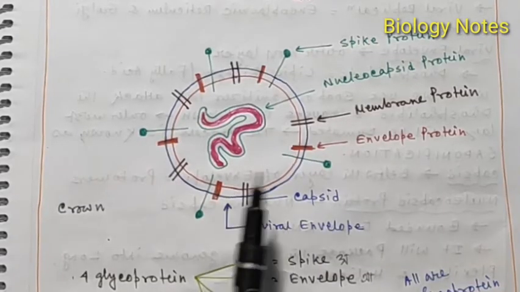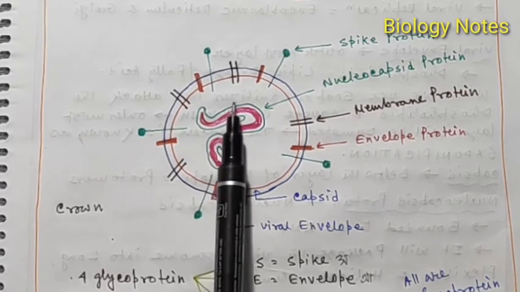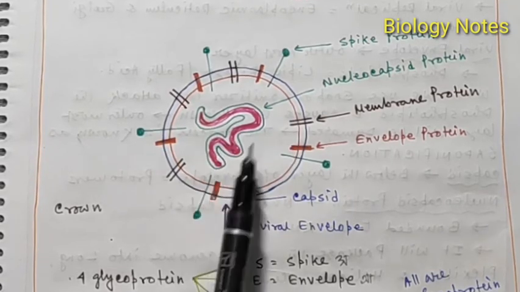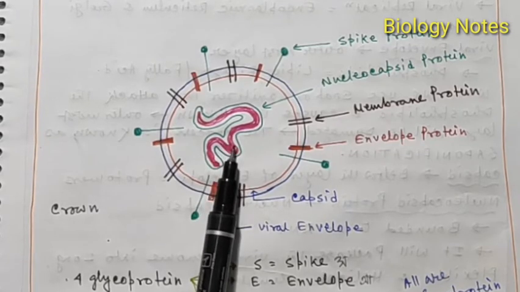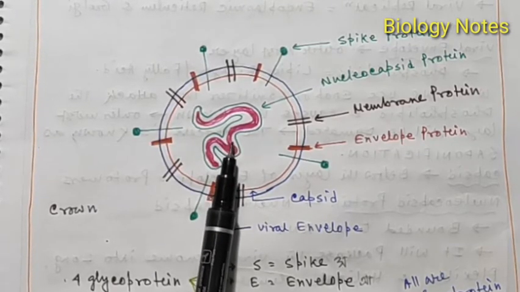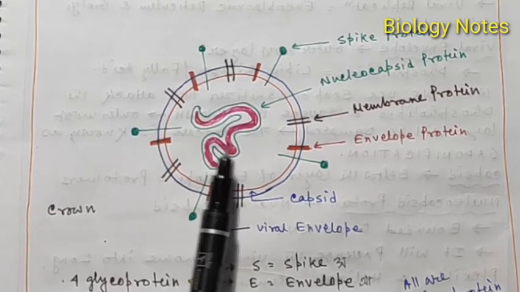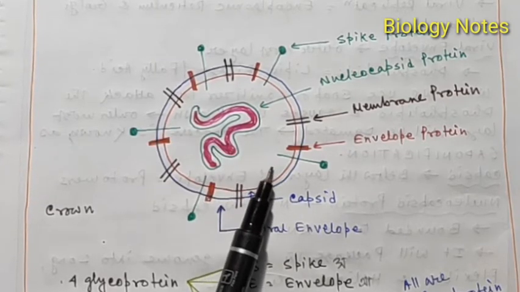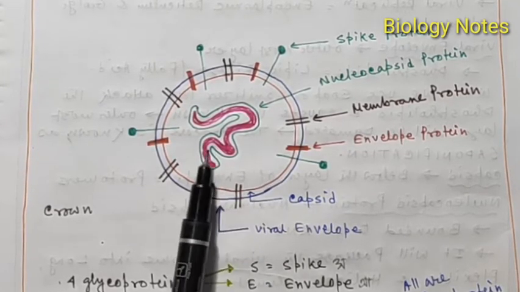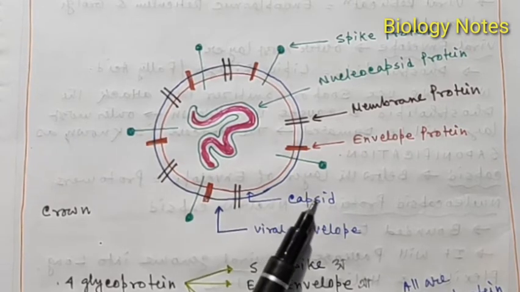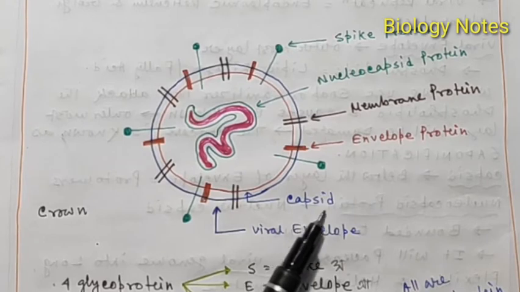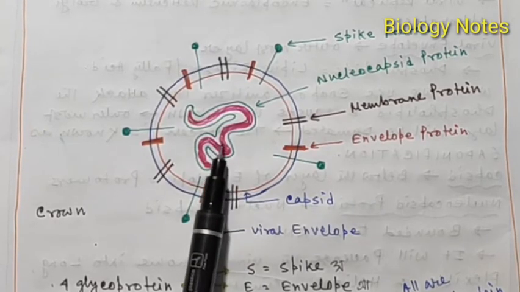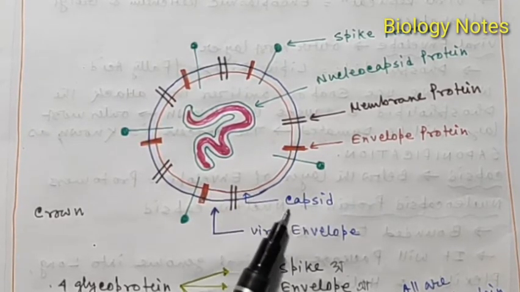Now we will see the structure of coronavirus, or the SARS-CoV-2 virus. Virus is an infectious particle, and the name virus means poisonous fluid. The virus contains its genetic material, and just outside of the genetic material there is a protective coat known as the capsid. The capsid is made up of different types of proteins known as capsomeres.